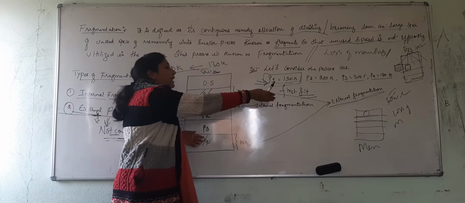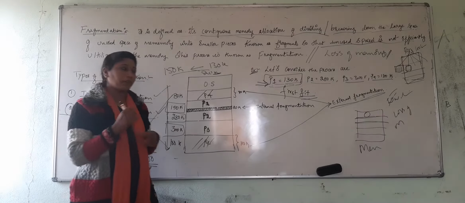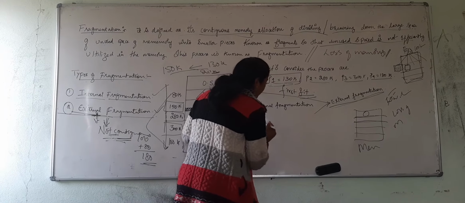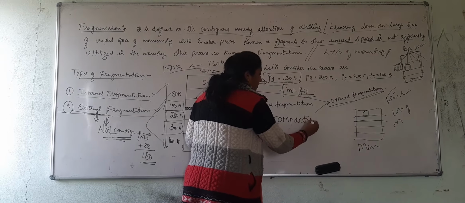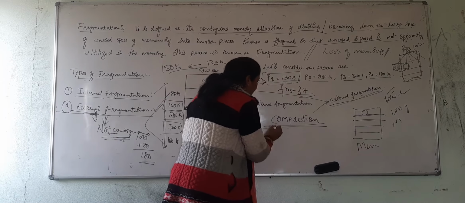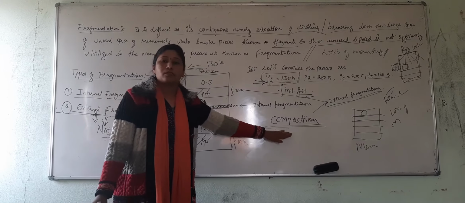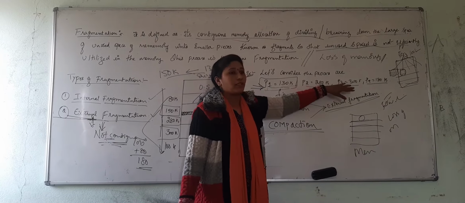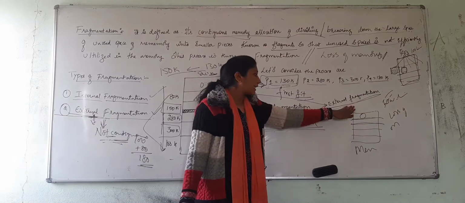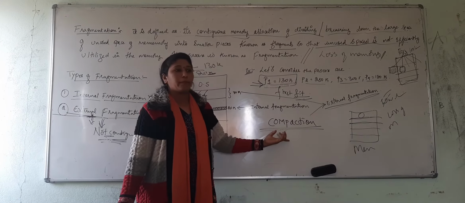To overcome that external fragmentation, we are using one more important concept known as compaction. Now I'll tell you what you mean by compaction. Compaction is a technique to overcome this drawback of external fragmentation.